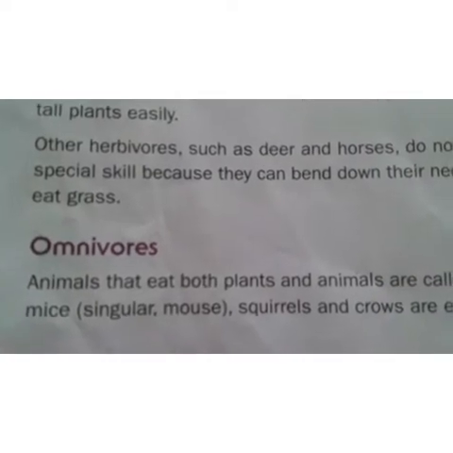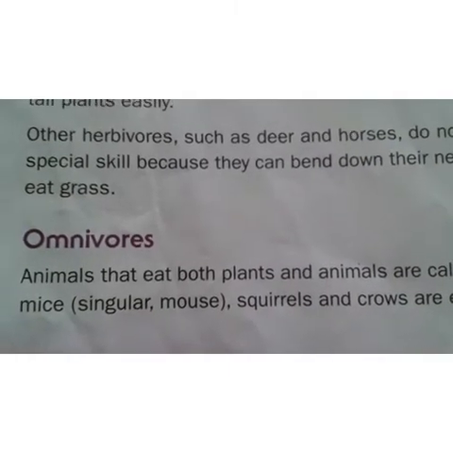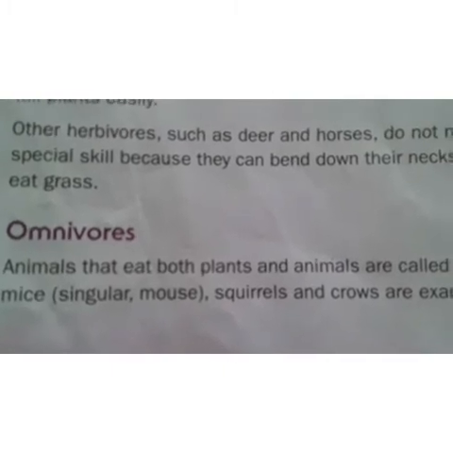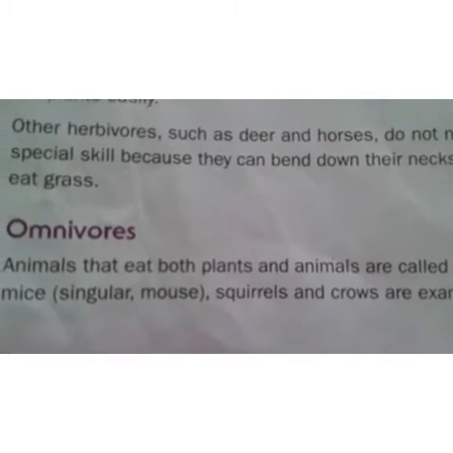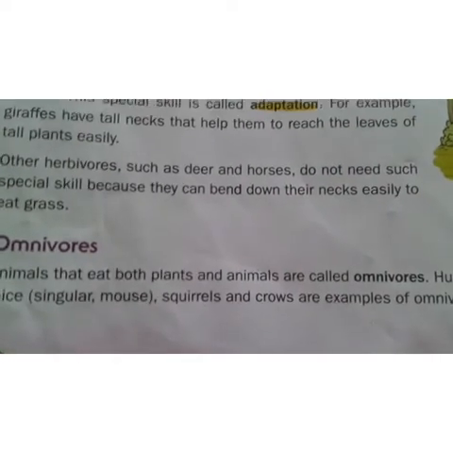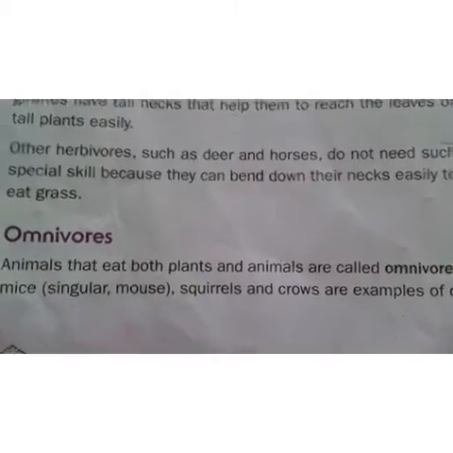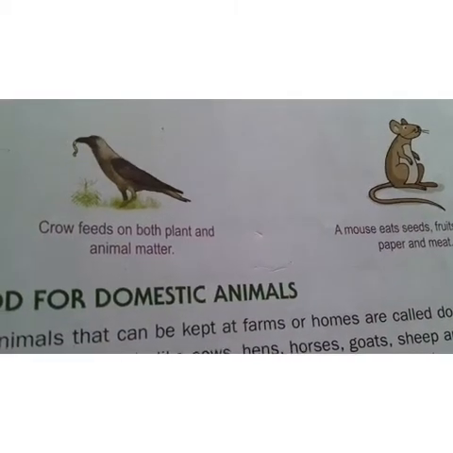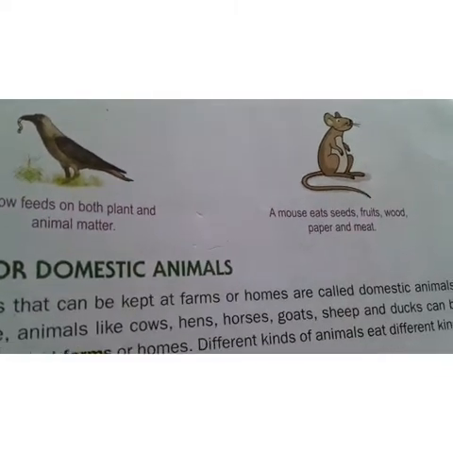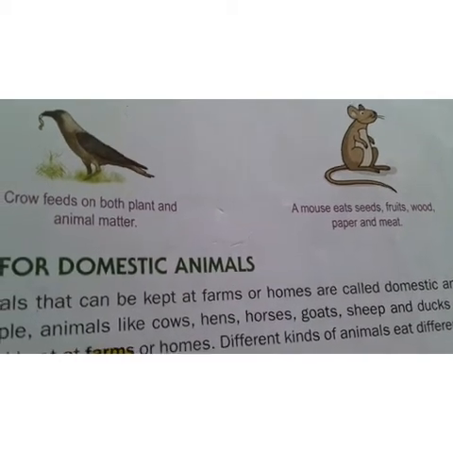O-M-N-I-V-O-R-E-S. Omnivores. And what is the definition of omnivores, children? The animals which eat both plants and animals are called omnivores. And what are the examples for omnivores? Human beings, mice, squirrels and crows are examples for omnivores. See here, a crow feeds on both plant and animal matter. And coming to the mouse, it eats seeds, fruits, wood pepper and also meat.